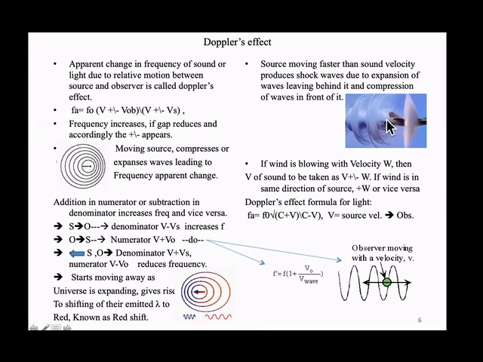If a source is moving faster than sound, it produces shock waves, as we have already discussed. Due to expansion of waves left behind and compression of waves in front of it, there is a pressure difference. Here it is expanding, here it is compressing. There is high pressure here and low pressure there. So these shocks will come, like that here also. These are called shock waves.